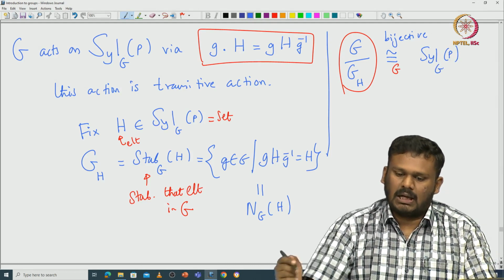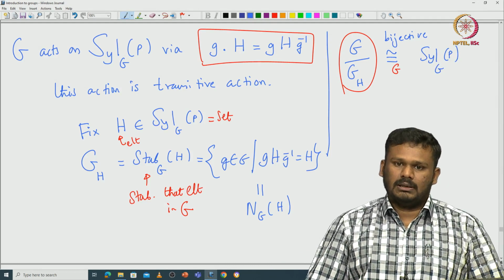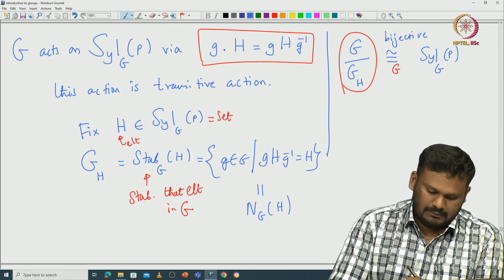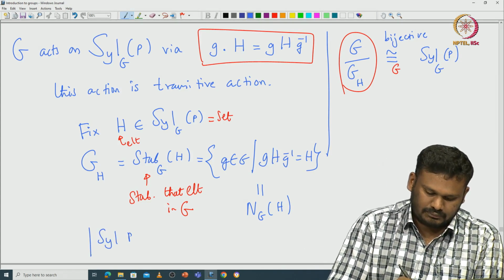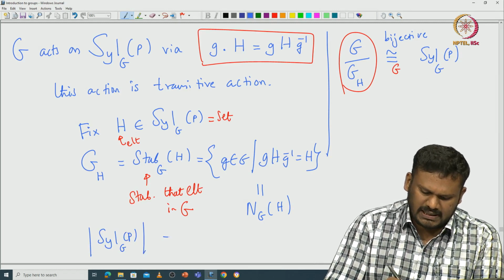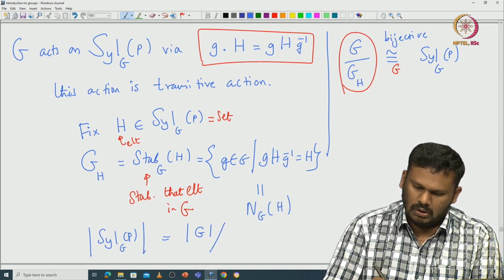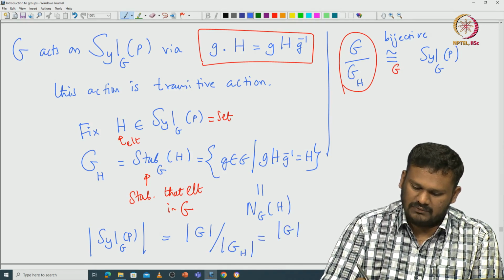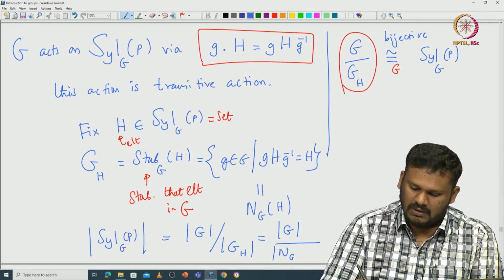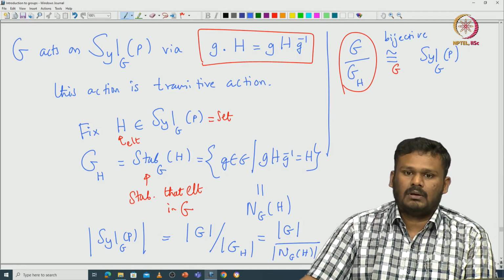That means the cardinality of the Sylow P subgroups is exactly the cardinality of G divided by the cardinality of G_H, which is the cardinality of G divided by the cardinality of the normalizer.